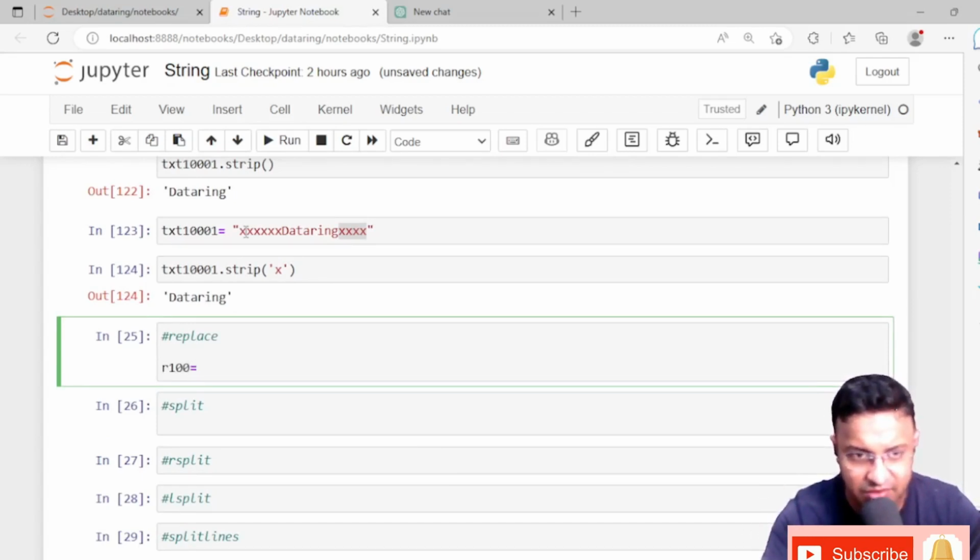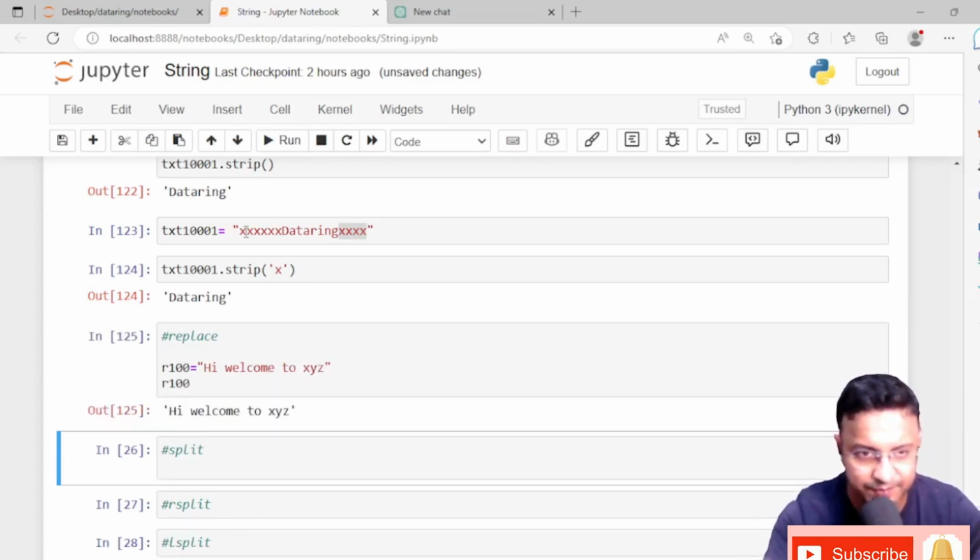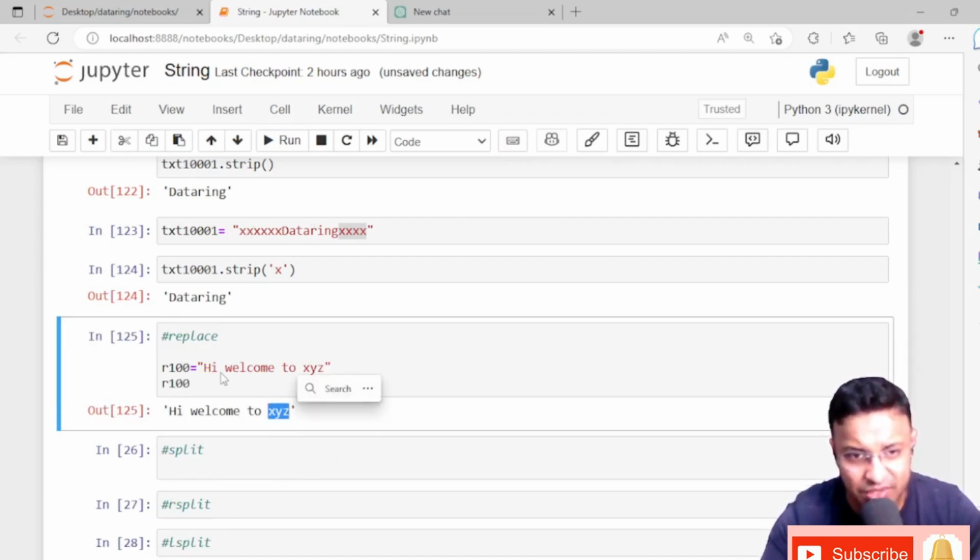R100 is equal to "hi, welcome to xyz." Okay, R100. Now I need to change this xyz to DataRing. This xyz should be coming as DataRing here. Okay, then you just write